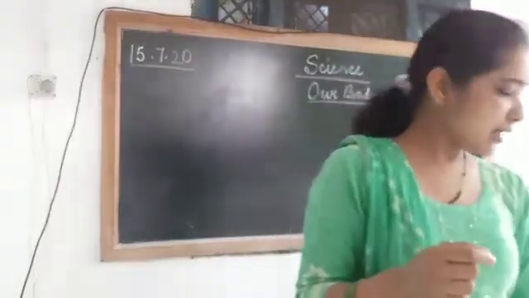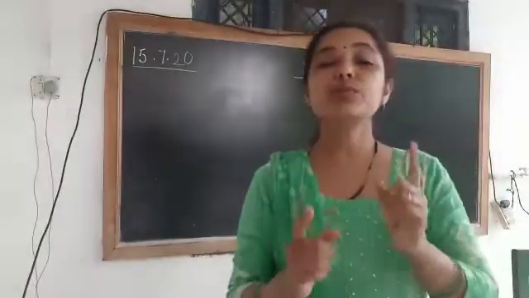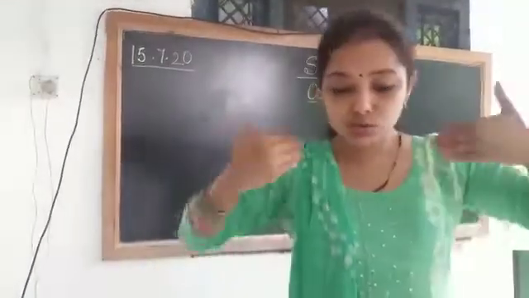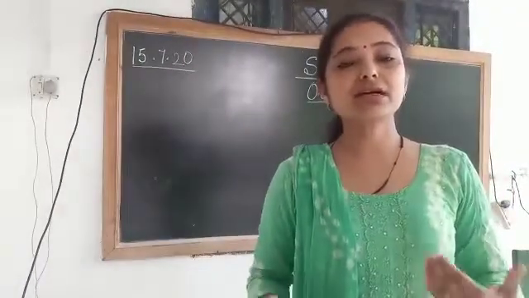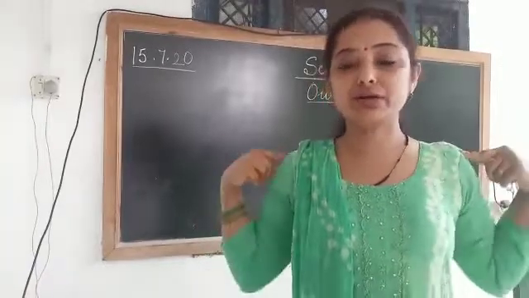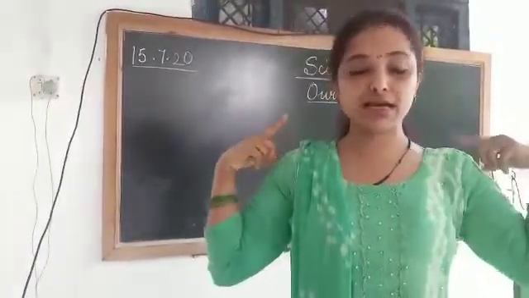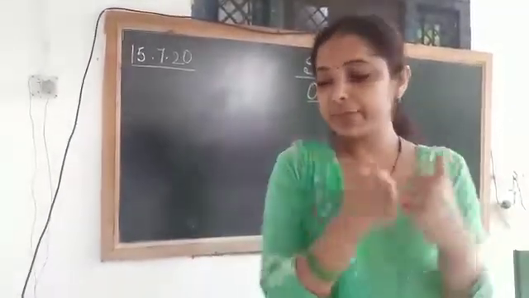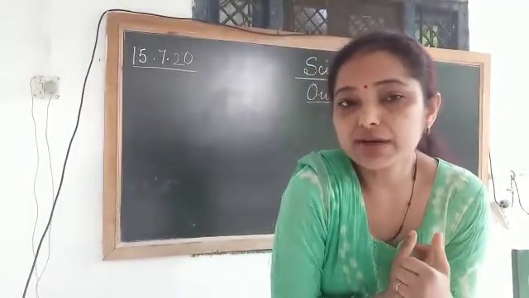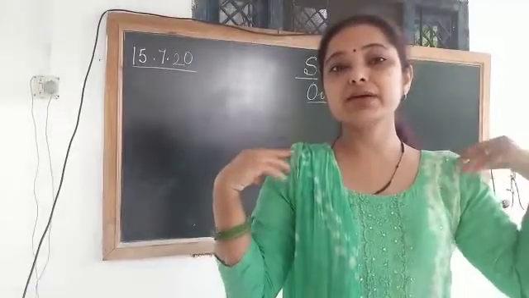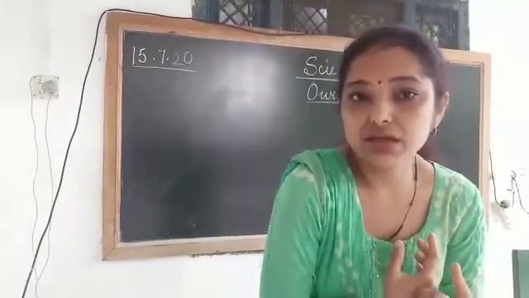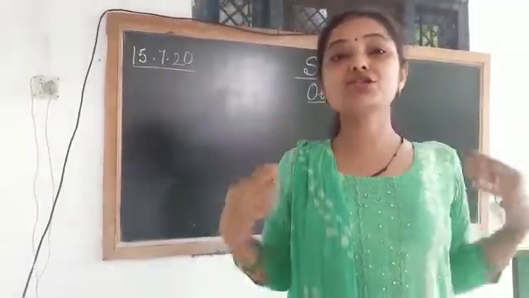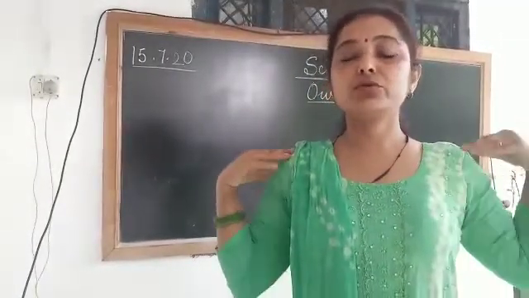Okay, now come to the next point. Very important point, children, our posture. What is posture? How do we stand? This is the correct posture. Our shoulder, we should always keep our shoulder straight, not bent like this. What happens when we walk like this? Our shoulder becomes bent. So when we walk, we should always keep our shoulder straight like this.